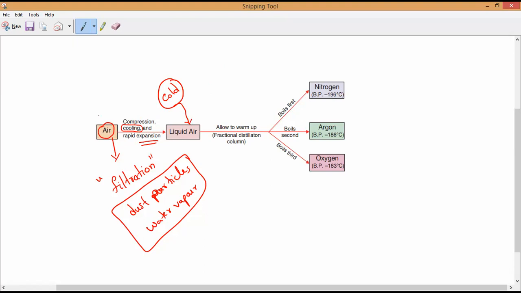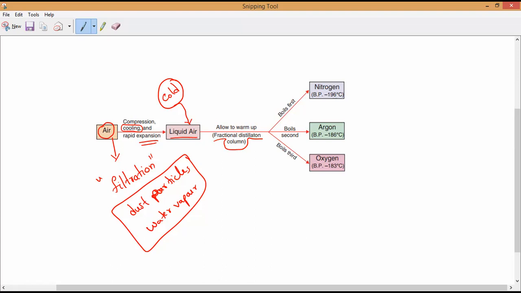So see, air, we are going to compress it. Compression and cooling, so that it will convert into cold air. By decreasing temperature, it will turn into what? Liquid air. Now, this liquid air, if we allow it to warm up through what column? Fractional column. Fractional distillation. Then first boils.